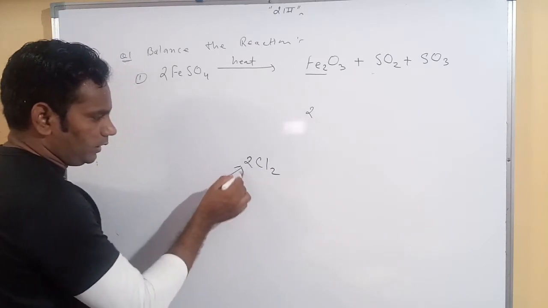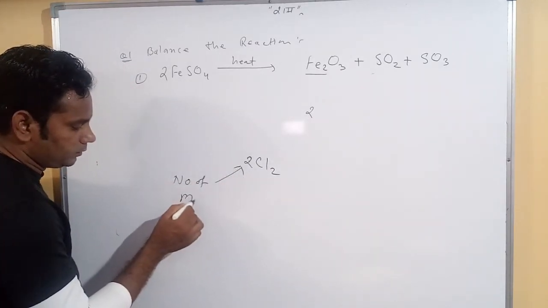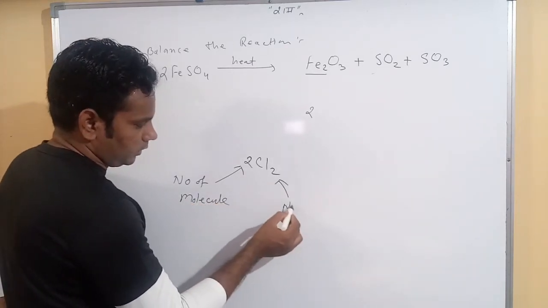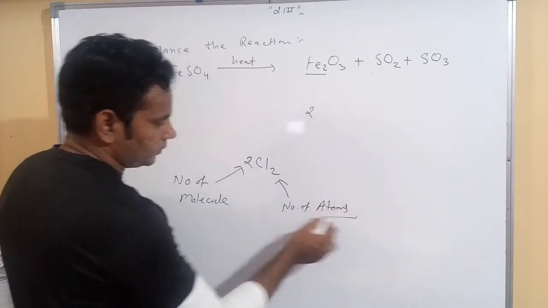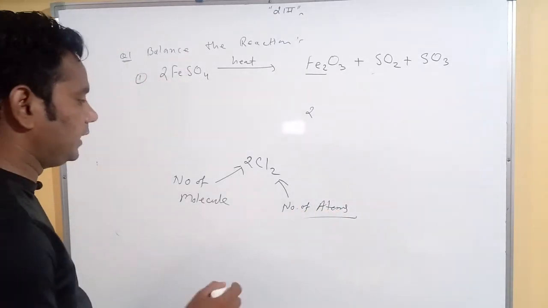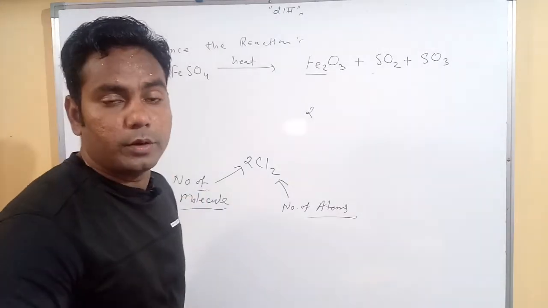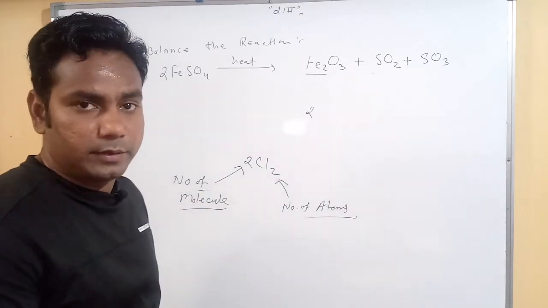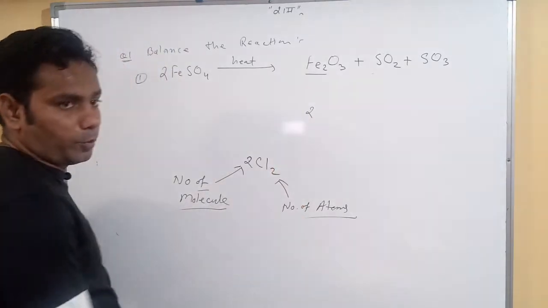The front number is called the number of molecules, and the subscript number is called the number of atoms. We always change the number of molecules, not the number of atoms, because the number of atoms depends on oxidation numbers. Then we use the cross multiplication method for the formation of formula.